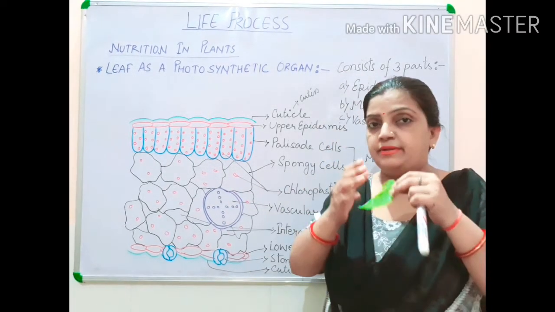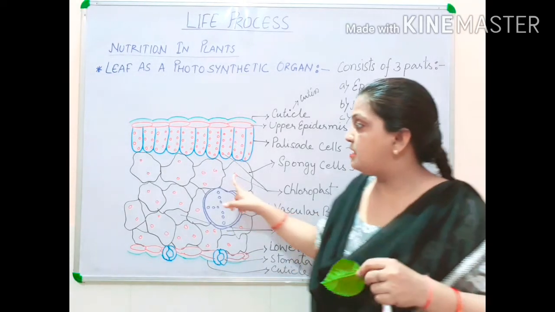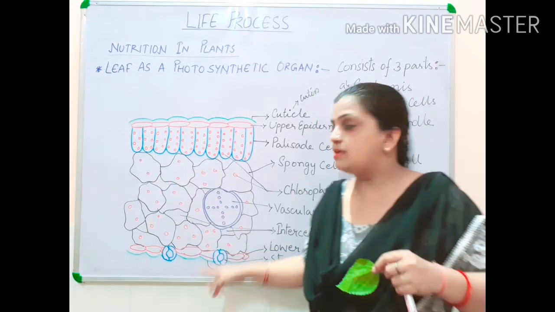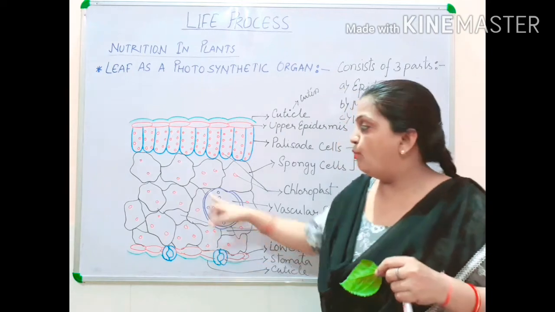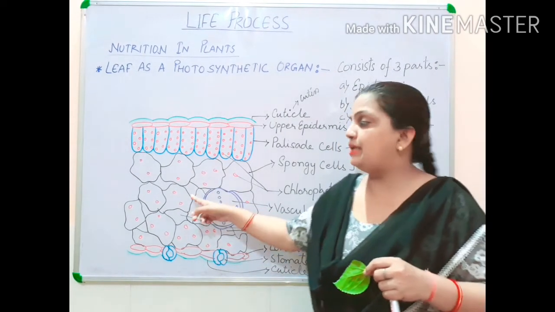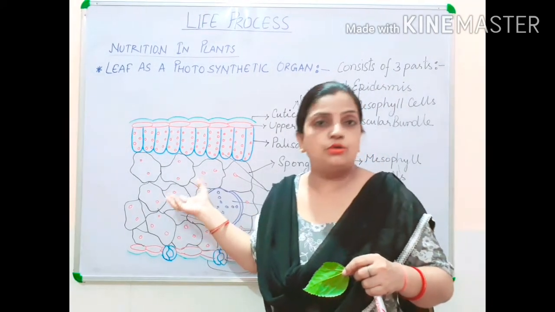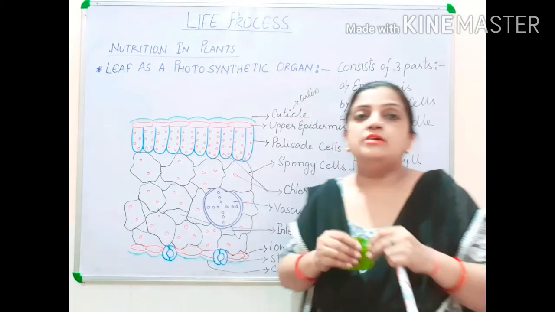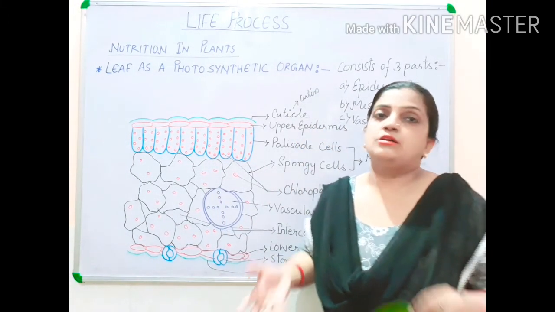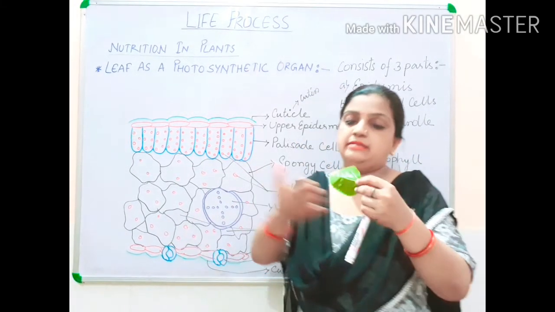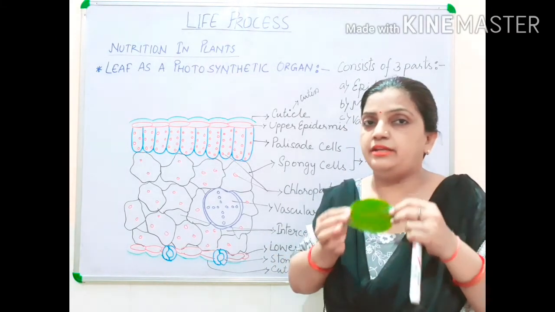Now when we move to the lower surface, your cells are bigger in size, they are loosely arranged, more spaces are there, as well as number of chloroplast is also less. So when chloroplast is less, chlorophyll pigment is less, and the leaf will appear light green in color.